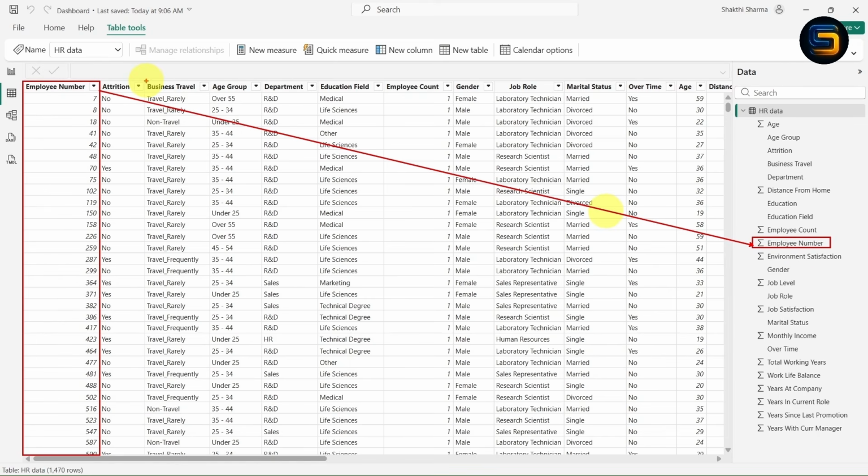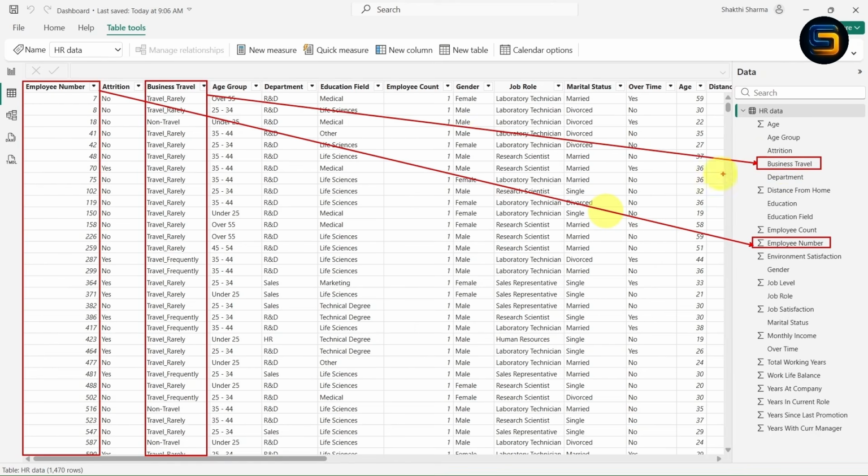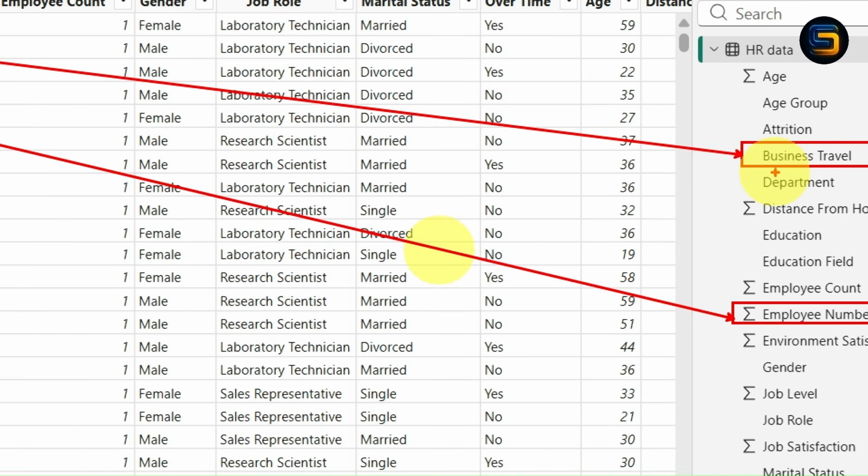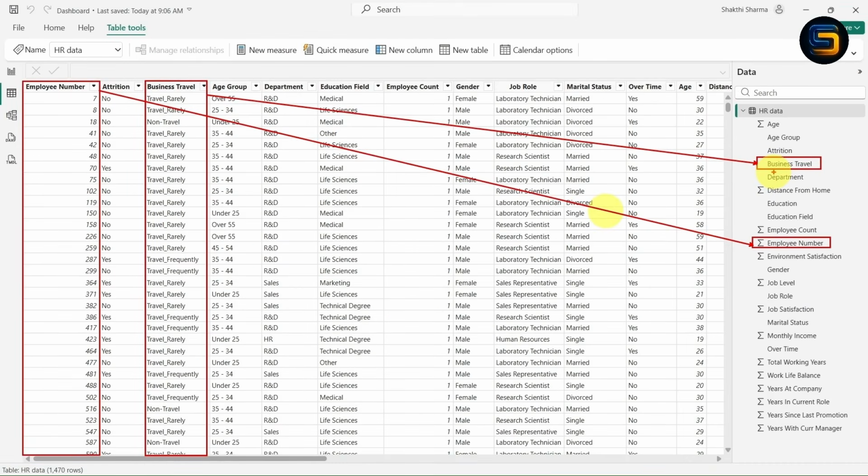In the same way, this is the business travel. Now inside the data field, this is the business travel. If you notice carefully, the business travel does not contain any summation. Why? Because the business travel is a text data type.